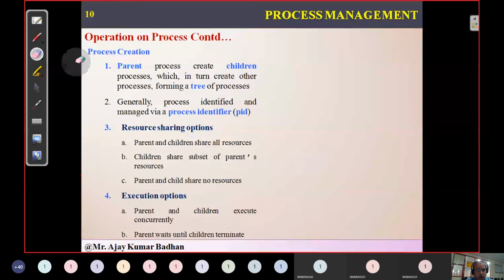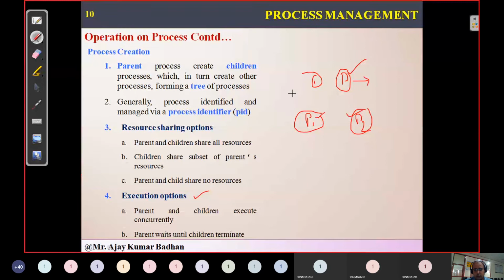Now what about the execution? Next comes something called execution. How does this have to be executed? Since we are creating a process here, he is creating two different processes. Now there are two scenarios for how we can do it. First, whenever this process creates child processes, they can execute the task while the parent waits. The parent will not execute. The parent will wait for P1 and P2 to complete their task. Once they complete it, then he will start executing. That is the first scenario.